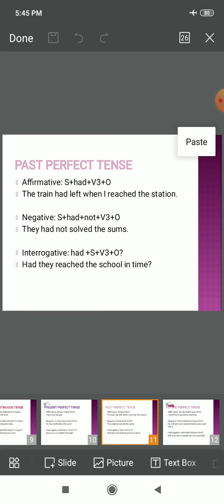Interrogative, similarly: had, that is the helping verb of the tense, would come in the beginning. Had plus subject plus verb's third form plus object. And simply it's, had they reached the school in time? Question mark. Had they reached, verb's third form, the school, object, in time, that is adjunct. I hope that's clear.